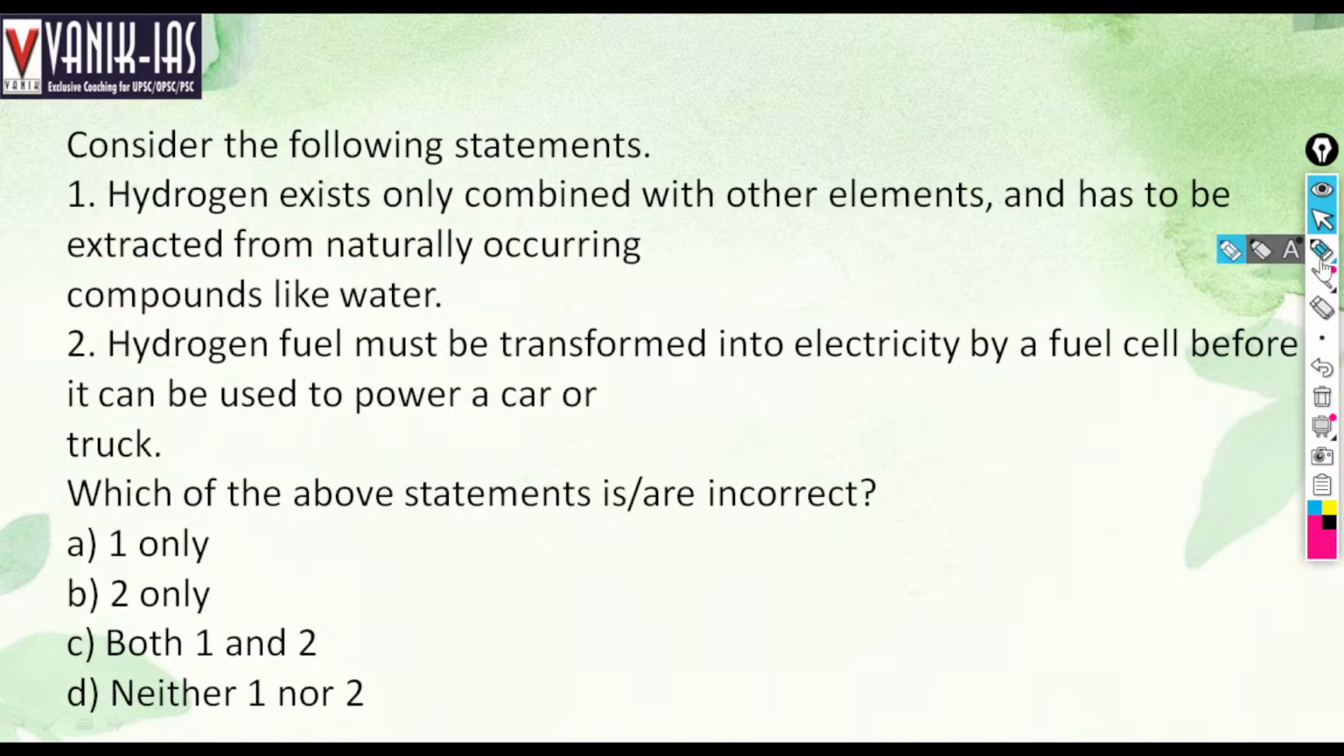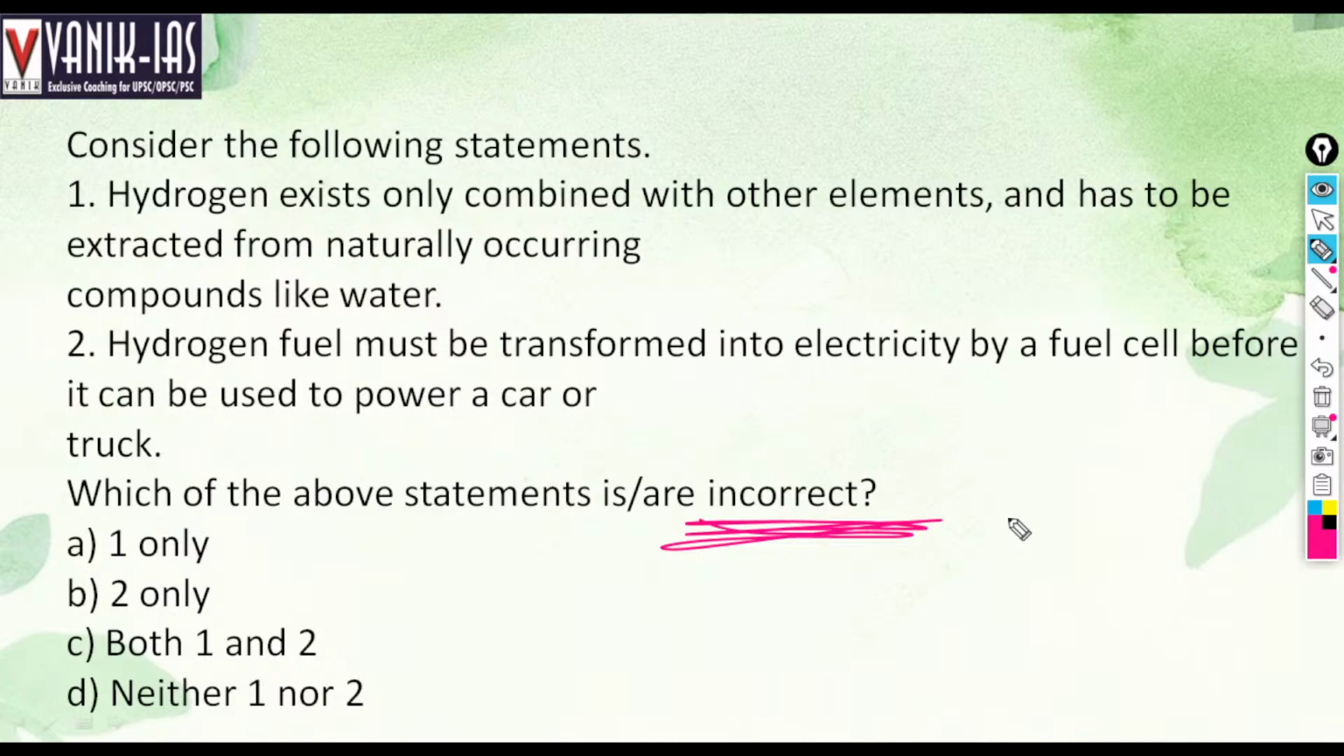Next, consider the following statements. Hydrogen exists only combined with other elements and has to be extracted from naturally occurring compounds like water. Hydrogen fuel must be transferred into electricity by a fuel cell before it can be used to power a car or truck. Which of the statements are incorrect regarding hydrogen fuel?